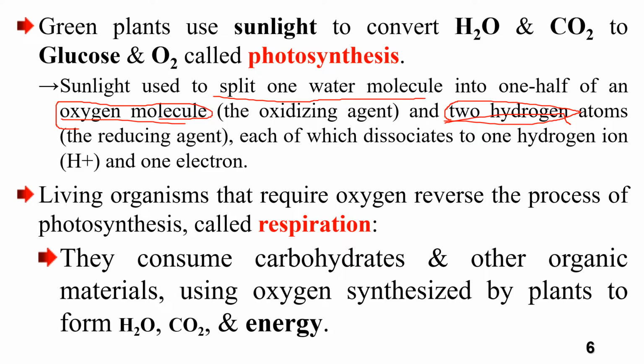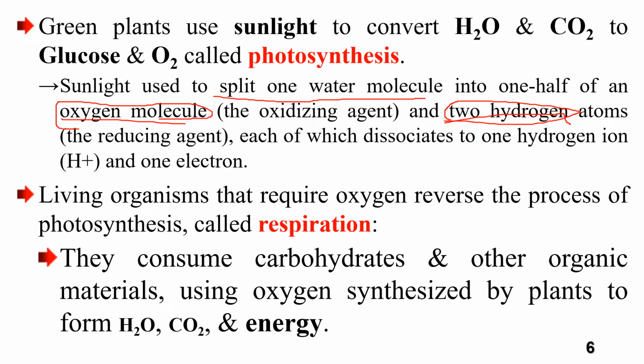Living organisms that require energy, like human beings, reverse the process of photosynthesis, called respiration. The opposite of photosynthesis in our living cells is called respiration, because we are using the products of photosynthesis like oxygen and glucose.